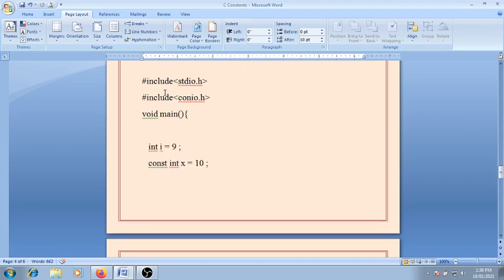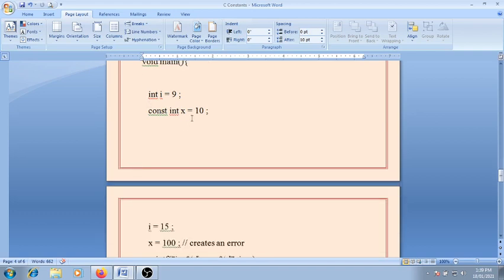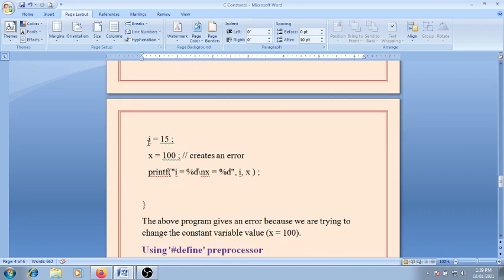For example, here we can see the constant using a program. Suppose I include stdio.h, and I include the header file conio.h. Now in the main function, I declare a variable i of integer type and assign 9 to it. Then I declare an integer variable x which is constant: const int x equal to 10. Here I declare two variables. This is the variable declaration statement. Now here I assign the value i equal to 15 and x equal to 100.